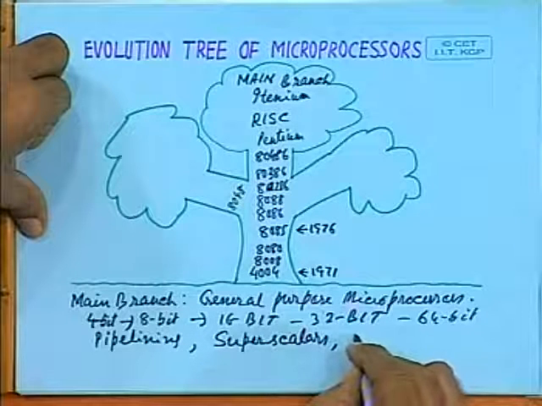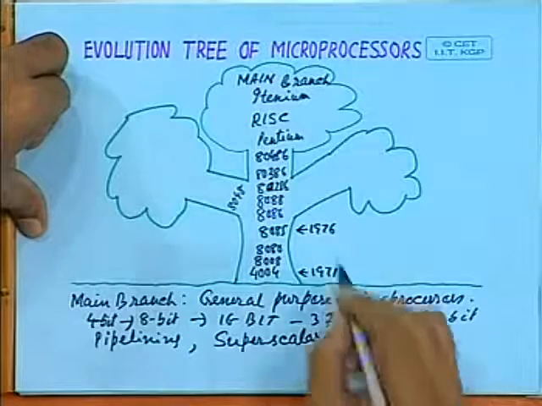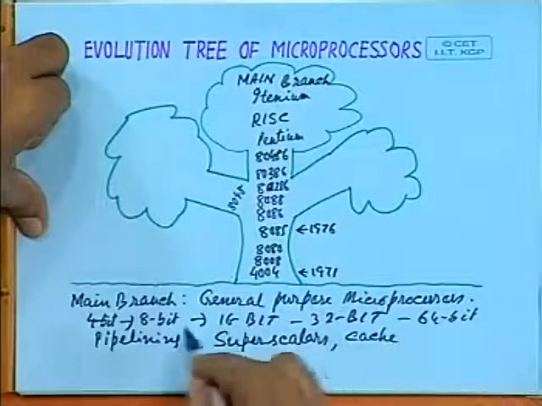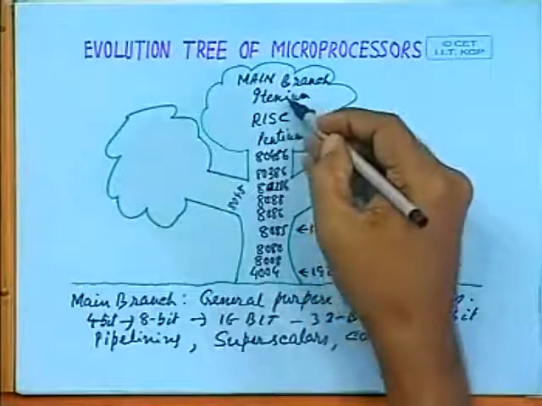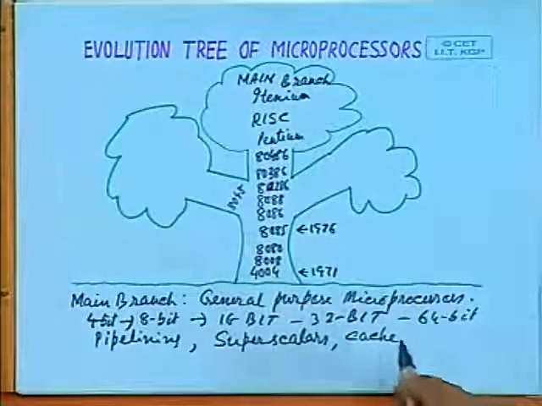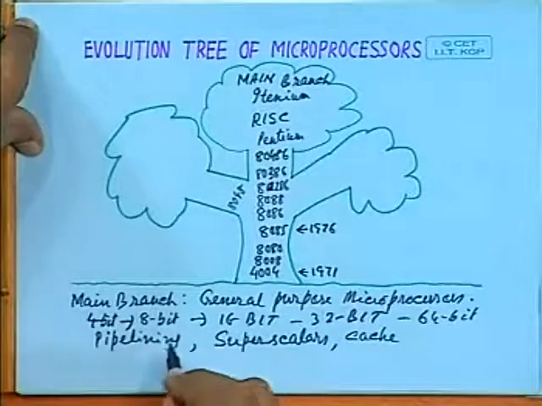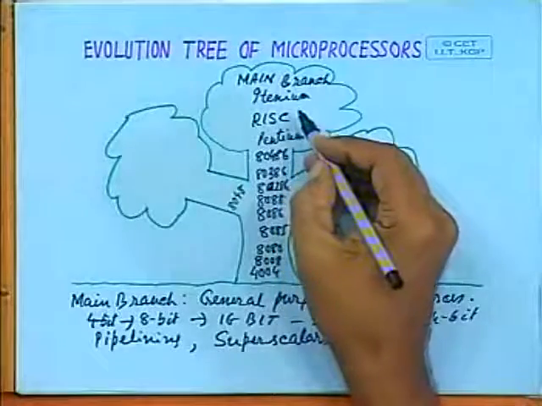Then cache memory was made on chip, starting from the 80486, and various other features which were present in the mainframe computers of the 70s and 80s were incorporated in these microprocessors. Then came RISC processors and so on. So in this branch we got very powerful central processing units which can be used for making powerful computers.